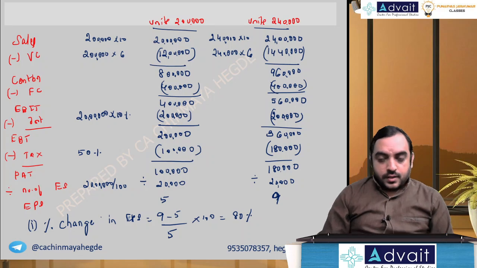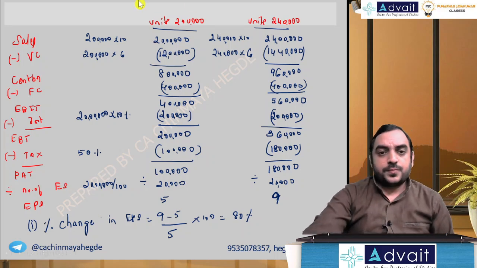Okay. We'll calculate leverages. See if you have done till here.